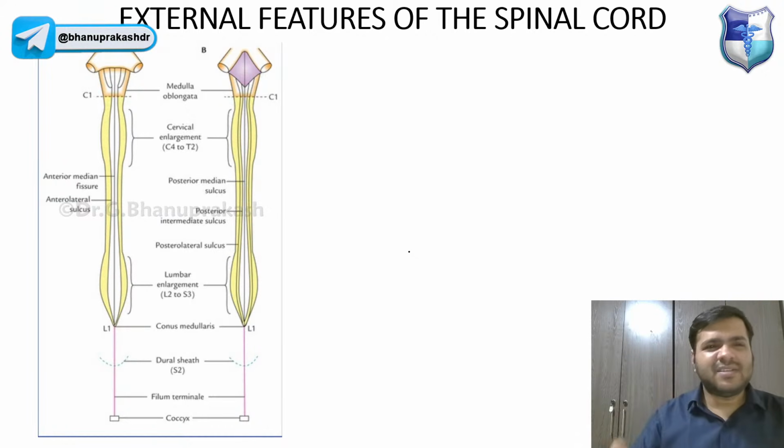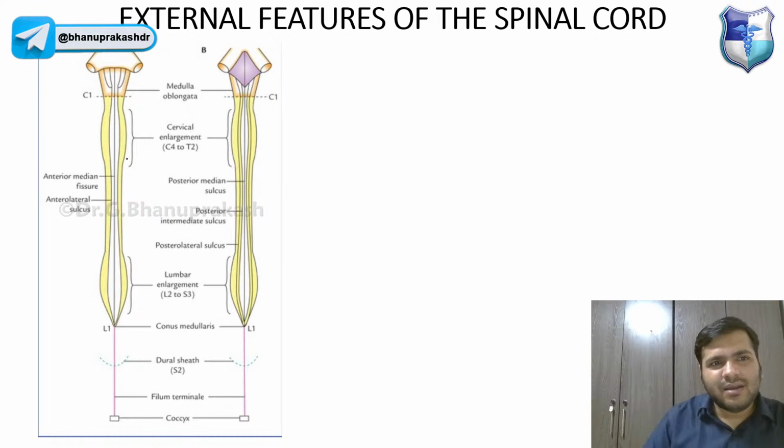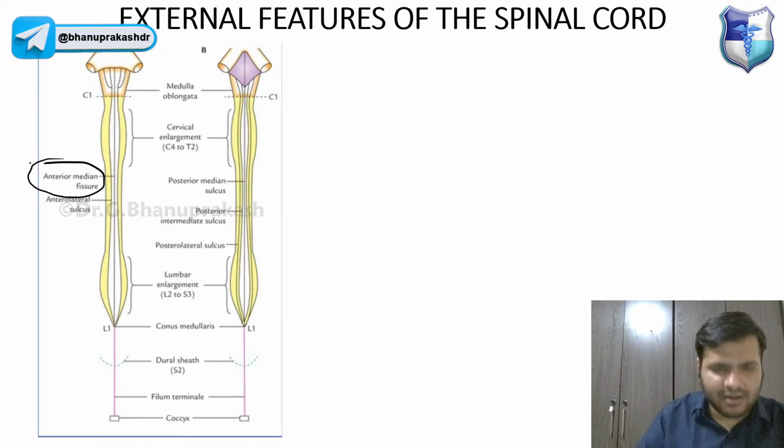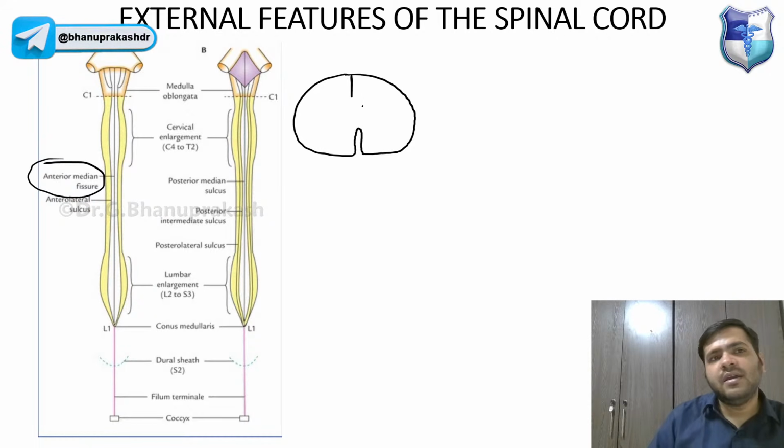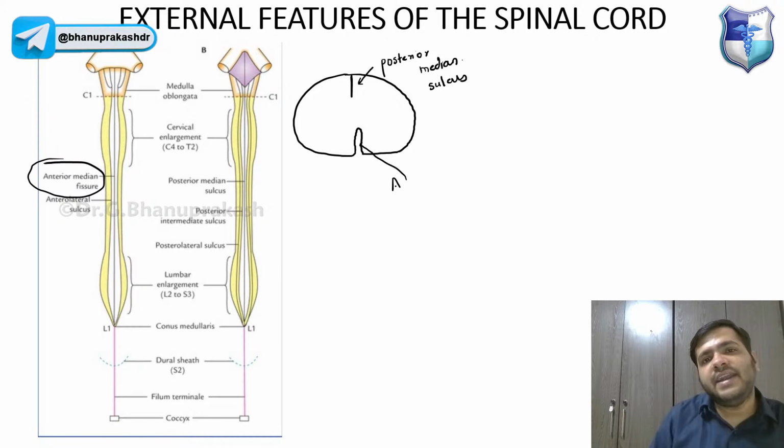Now guys, external features we already know. I have already told you. Anteriorly we have a fissure, that is called the anterior median fissure. If we see the transverse section of the spinal cord, I have told you we have a fissure, right? And posteriorly we have a sulcus, that is the posterior median sulcus. Posterior median sulcus, right? And anteriorly we have a fissure that is called the anterior median fissure. Anterior median fissure, guys, right?